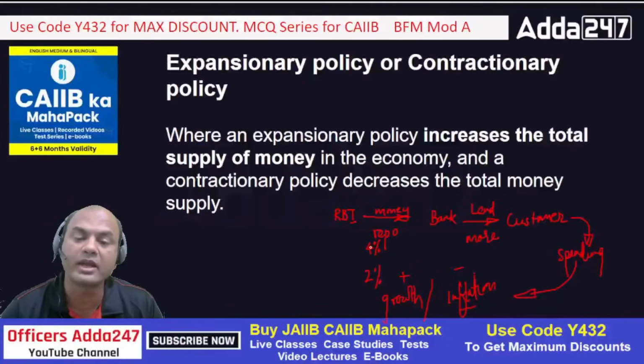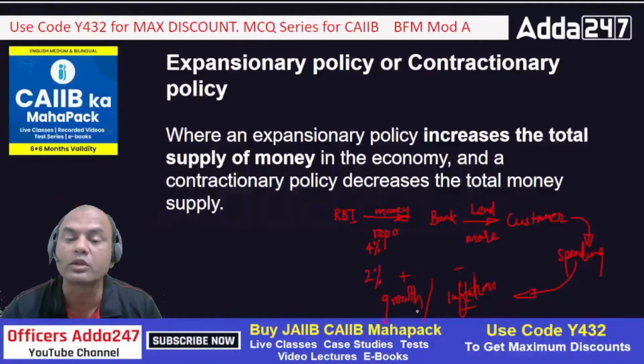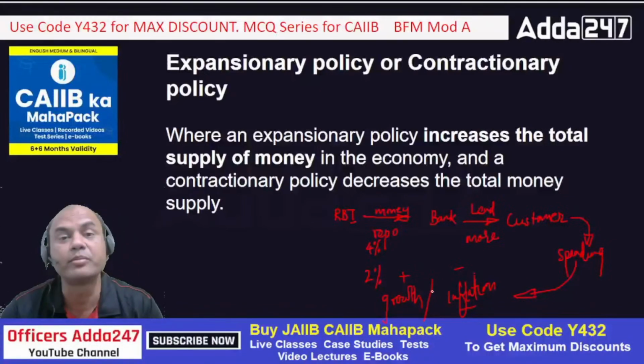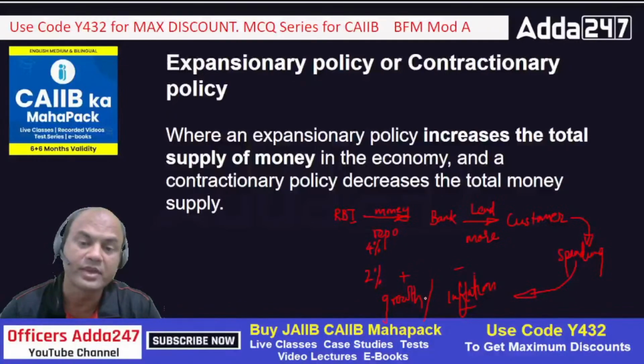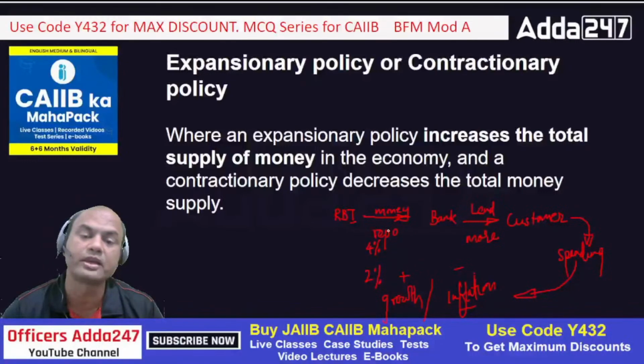But if RBI decreases the repo rate, when will RBI decrease the repo rate? RBI will decrease the repo rate when the growth in the economy is too slow. It's not happening at all. Right now in many countries you might be seeing this. In the US, the bond yields are down. So the US, UK, all of them are suffering from negative growth. So in that case, what does the central bank do? The central bank reduces the rates of their treasury bonds, or repos.